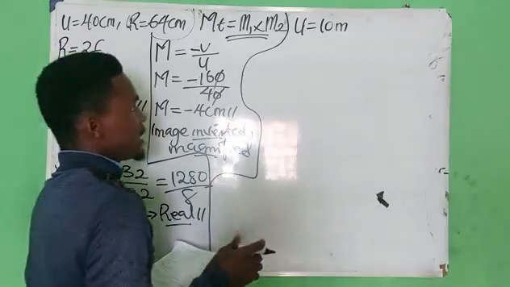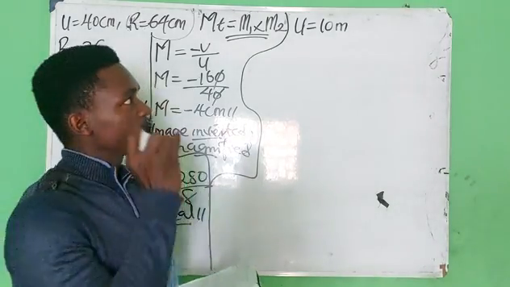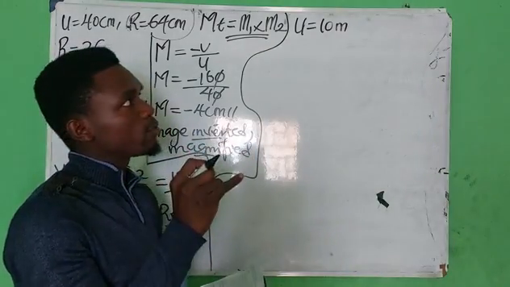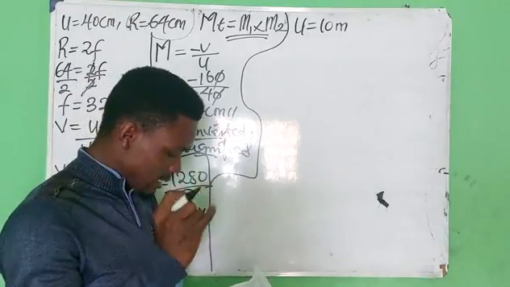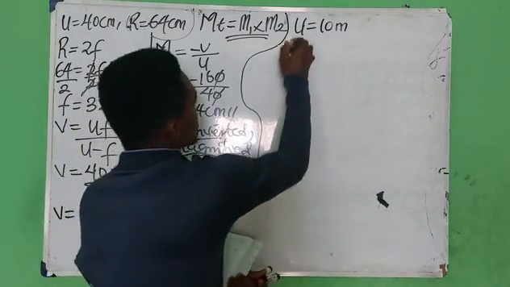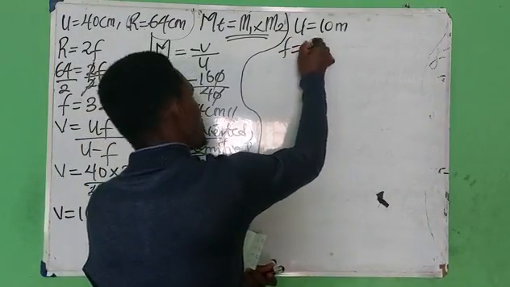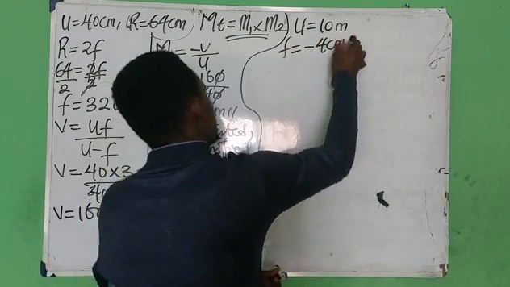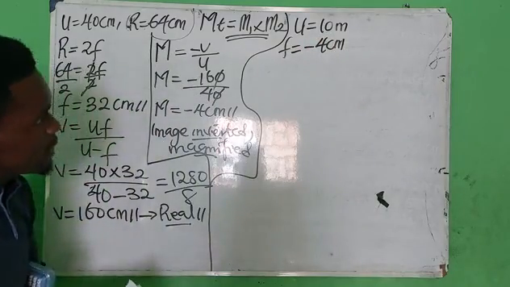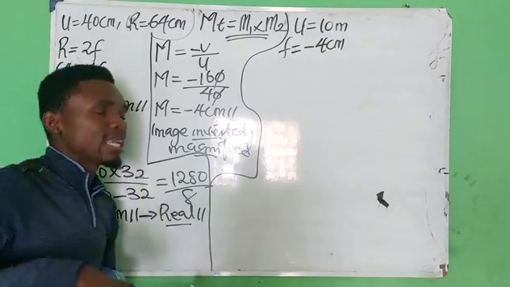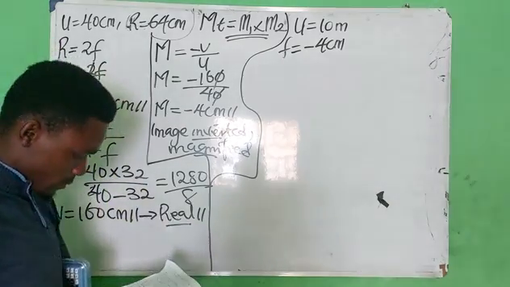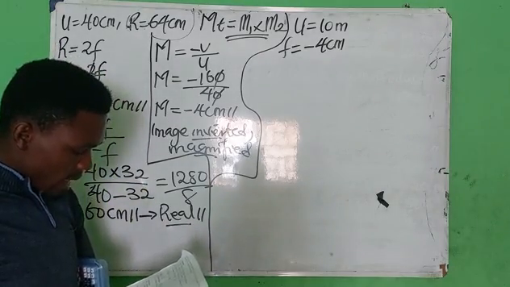So which means that in the first case, u is 10 meters. I told us that in a convex mirror, radius of curvature and focal length are negative. So they gave us f to be 4, so it means minus 4 centimeters, negative.